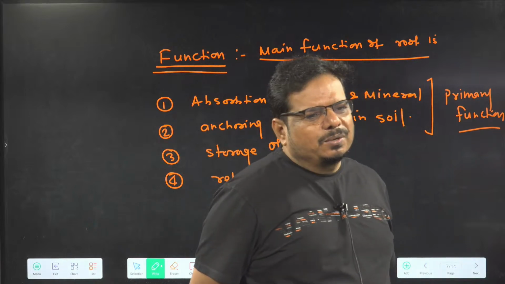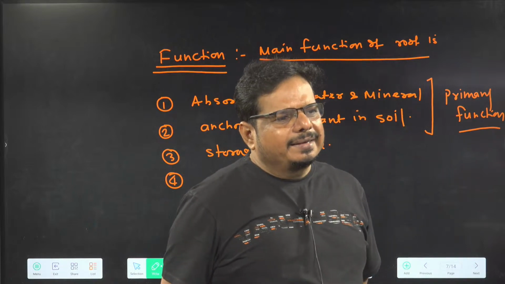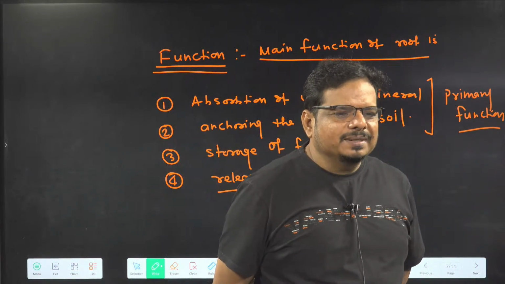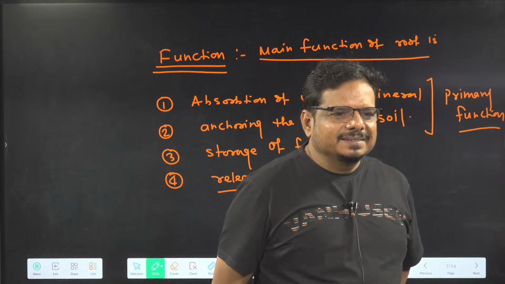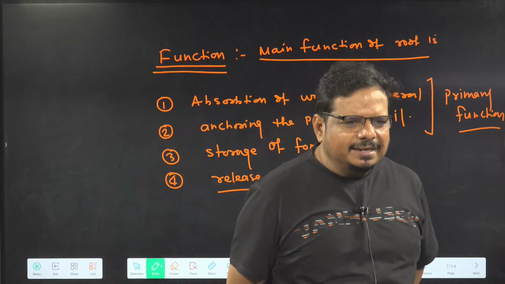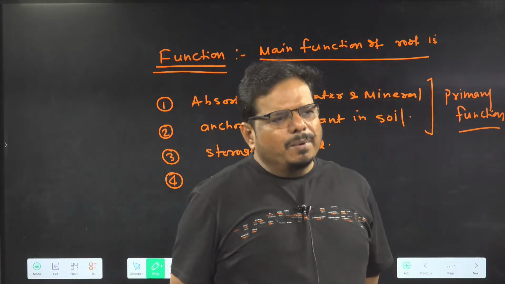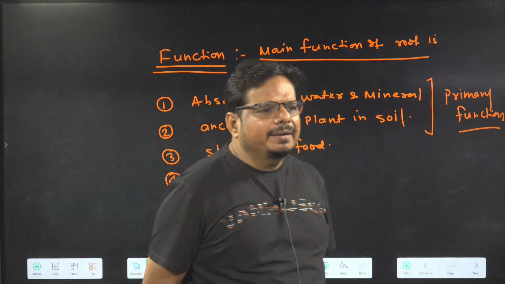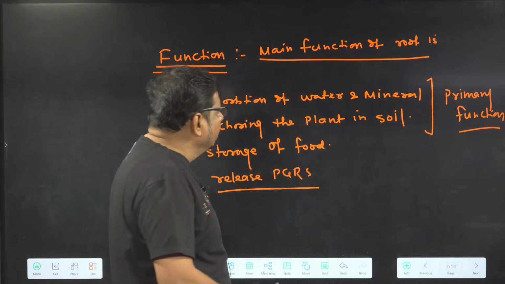What? Absorption of water and mineral and anchoring the plant in the soil. Every root is not storing the food. So storing the food becomes a peculiar function. Some of the roots also store the food. Understanding the idea? Is it all right?